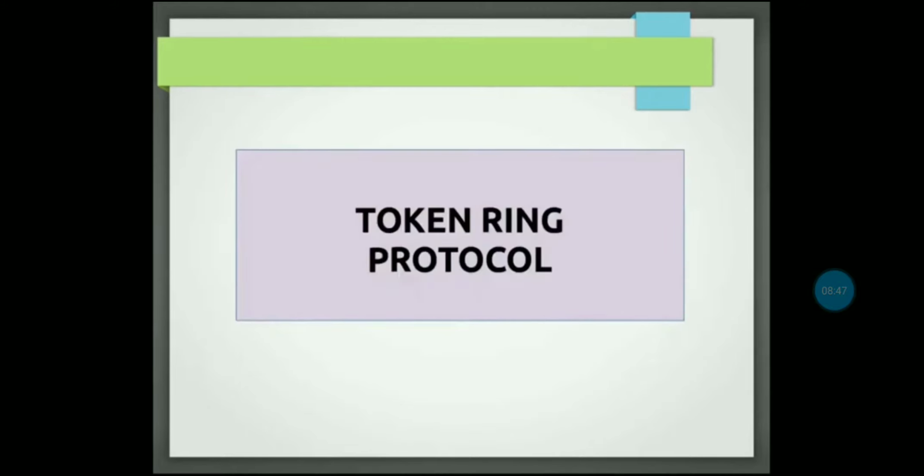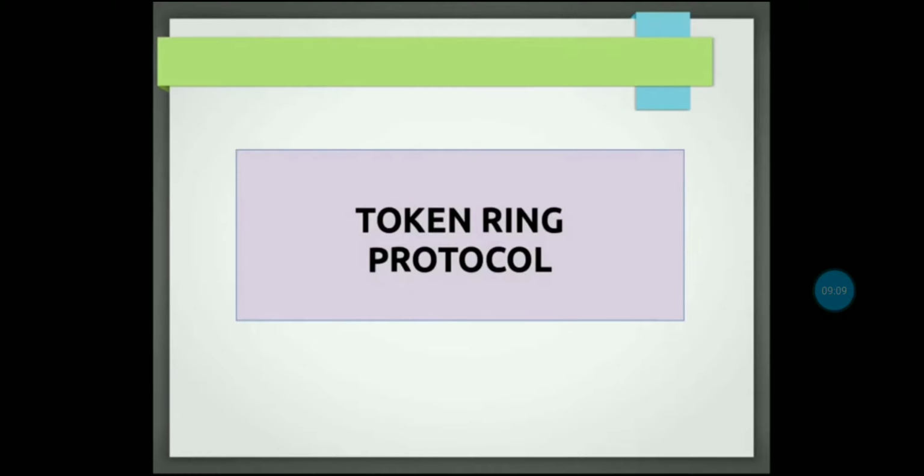Now coming to the token ring protocol. Initially, in the token ring protocol, no collision occurs. Why doesn't collision occur here? Because there is a token.